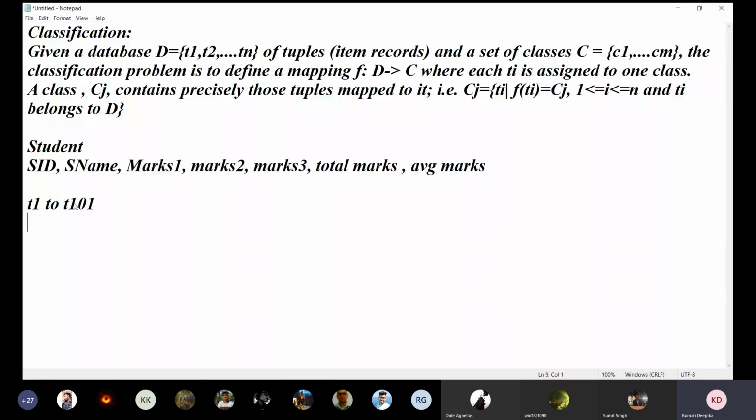So T1: name, marks 1, marks 2, marks 3, total marks.